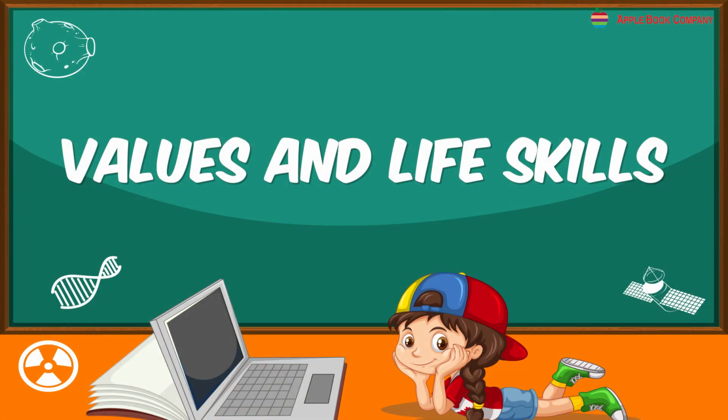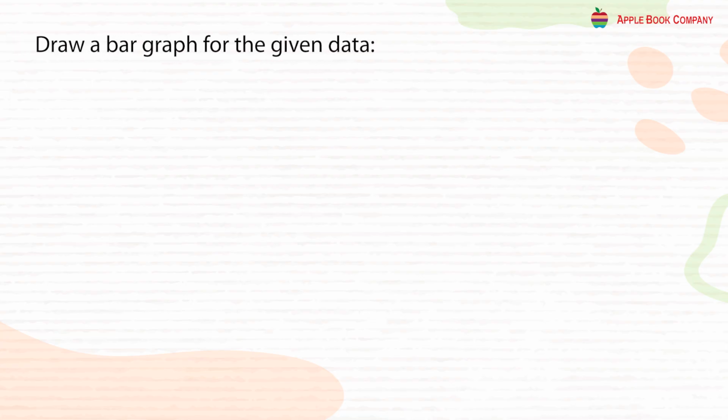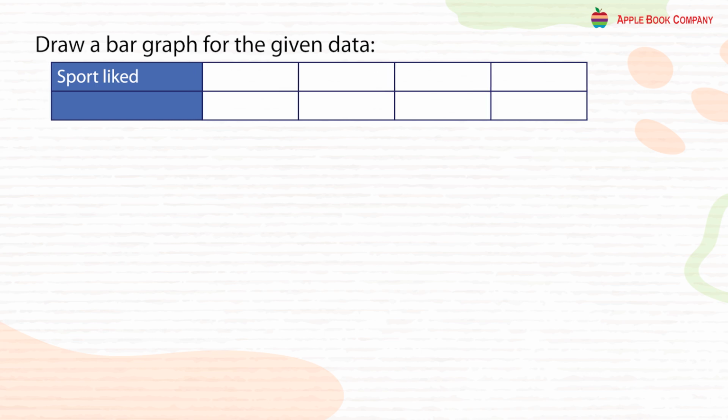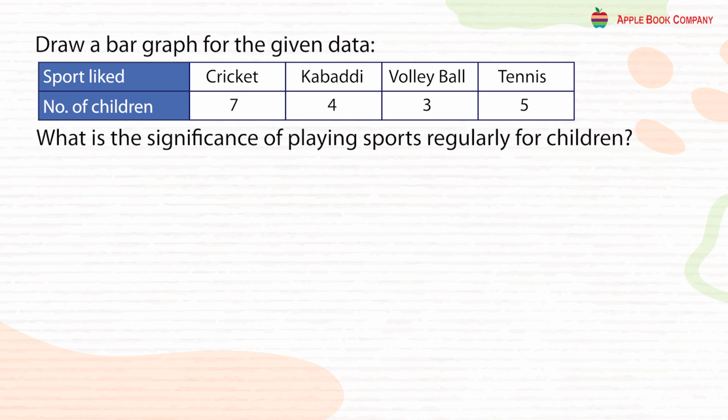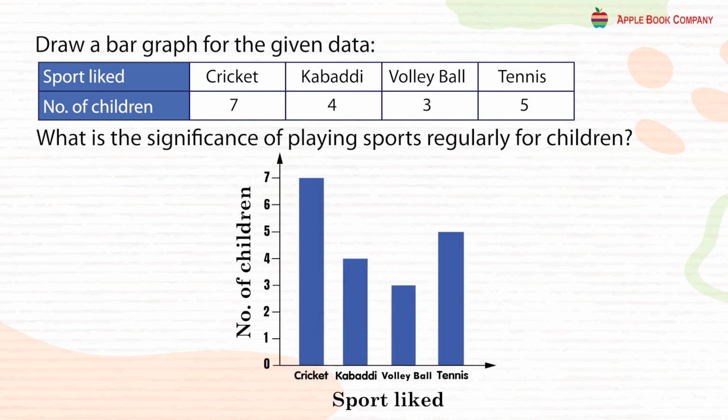Values and life skills. Draw a bar graph for the given data. Sport liked and the number of children. Cricket 7. Kabaddi 4. Volleyball 3. Tennis 5. What is the significance of playing sports regularly for children?